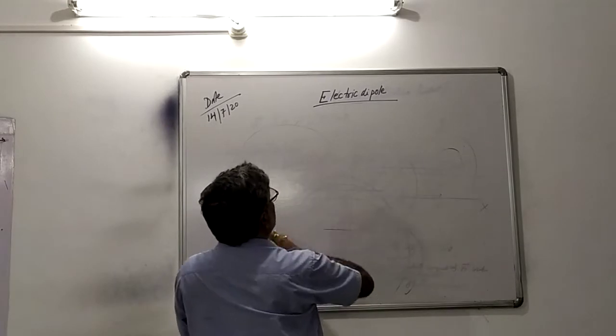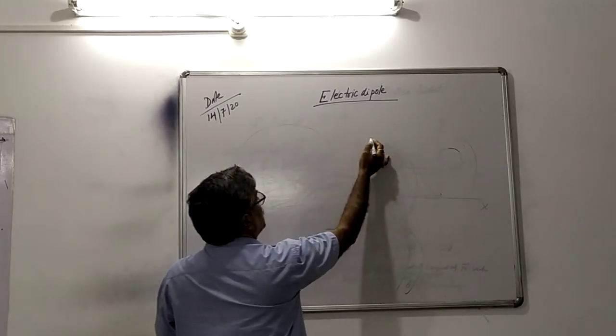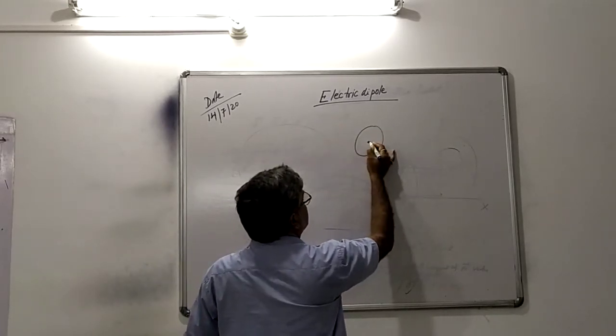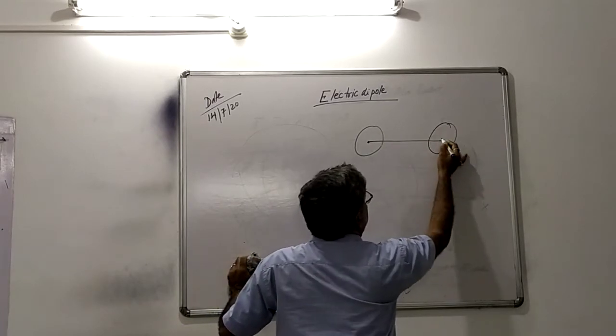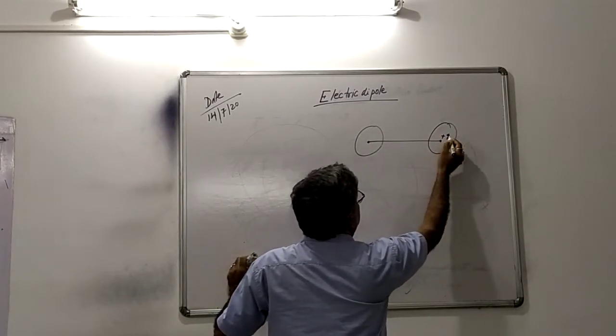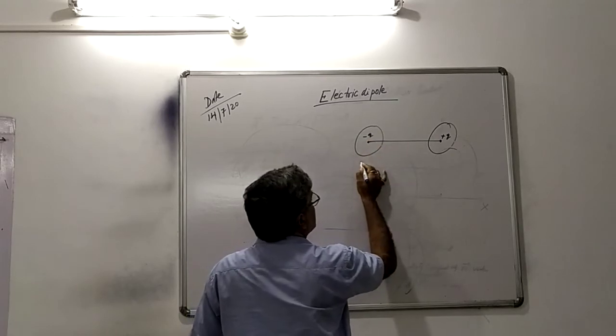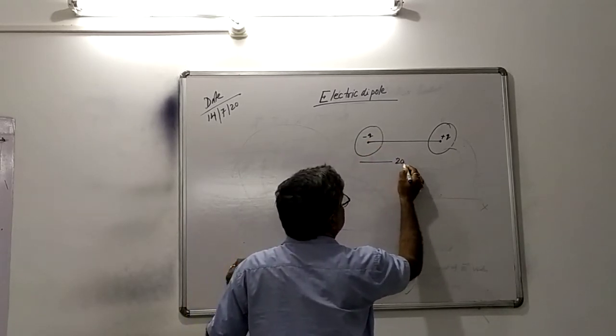Today's topic is electric dipole. So what is an electric dipole? We simply draw a diagram. This is minus q, this is plus q, and the separation between them is twice a.